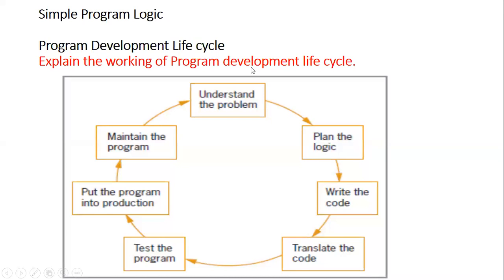You can observe here the first part, that is, understand the problem. Whatever program you want to design, you will have to understand the actual working of that program, understand the aim and the scope of the program.